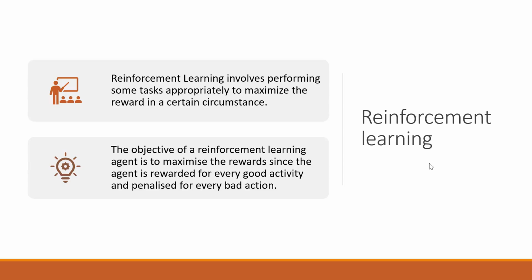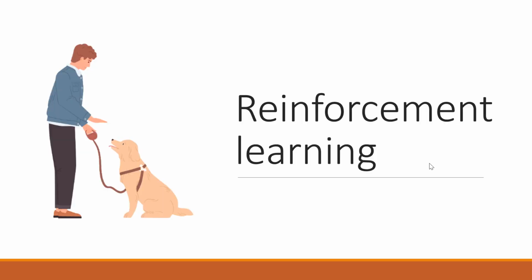This is different from supervised learning where training data includes a solution key and the model is trained with the answer, whereas in reinforcement learning the agent gains knowledge from its experience, and it is all done in the absence of a training dataset.